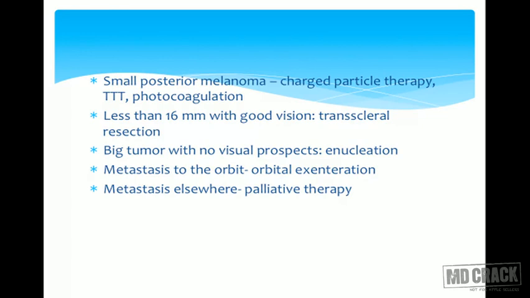Less than 16 millimeters with good vision can undergo a transscleral resection. Big tumors with no visual prospects confined to the globe can undergo enucleation. Metastasis to the orbit needs an orbital exenteration, that is removal of the globe, the contents of the orbit and the periorbita. And metastasis elsewhere can be treated only with palliative therapy.